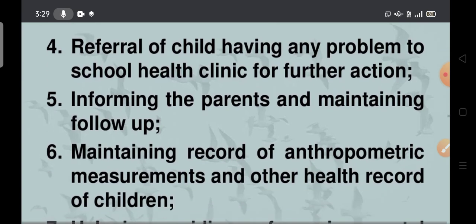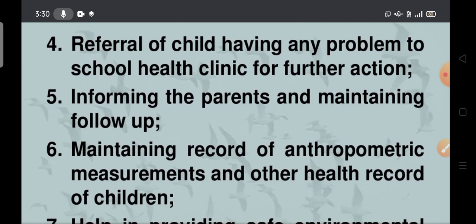Next, the referral of a child having any problem to the school health clinic for further action. Informing the parents and maintaining follow-up. Not only referring, the teacher also has to inform the parents and maintain follow-up.